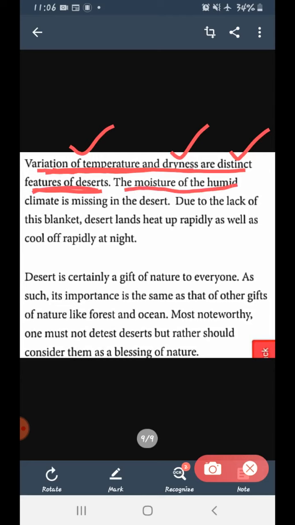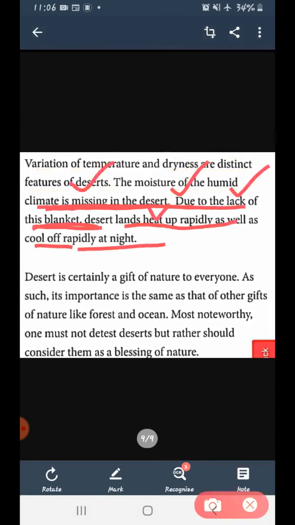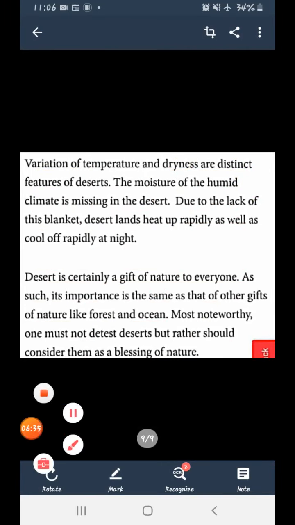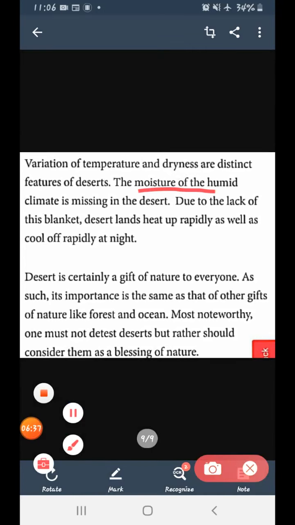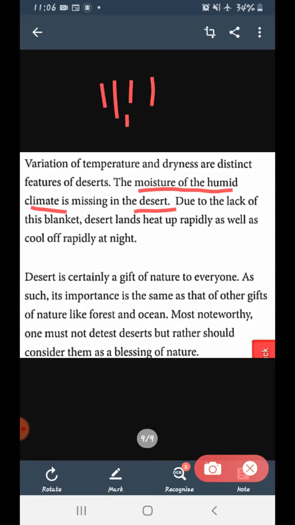The moisture of the humid climate is missing in the desert, and moisture means wetness. Moisture means wetness. The moisture of the humid climate is missing in the desert. Now if we talk about the tropical rainforest, or the tropical land, there are lots of rainfall.